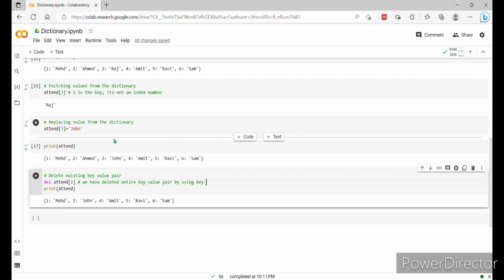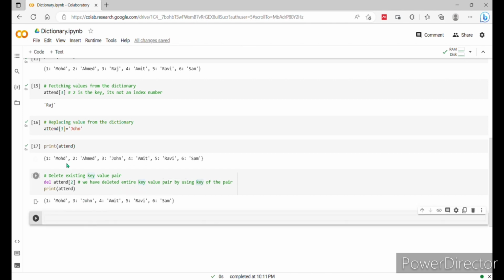If you see here, we have used del attend, and inside the square bracket we have used the key. We are using the key to delete the entire key value pair. So we have deleted the entire key value pair. That means rule number 2 with its name, the entire key and value, is deleted from the dictionary.